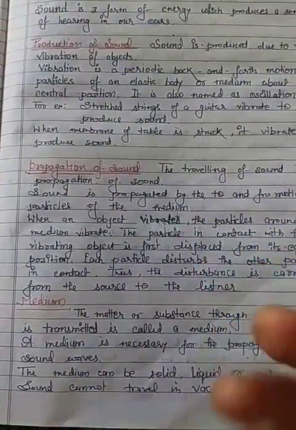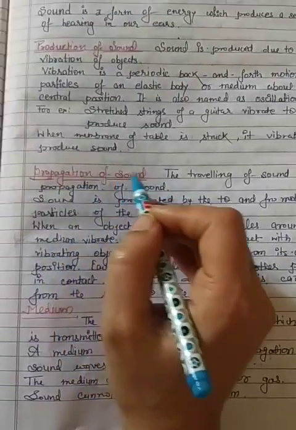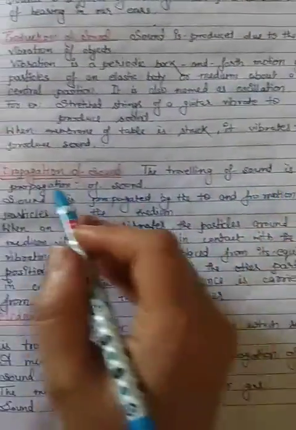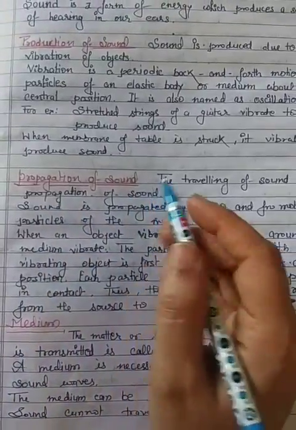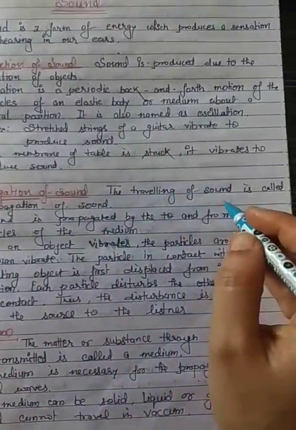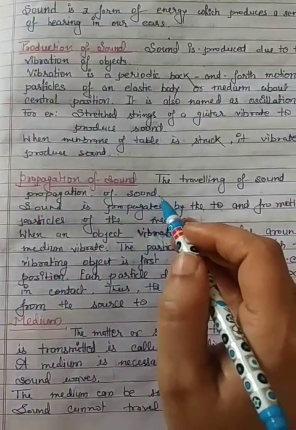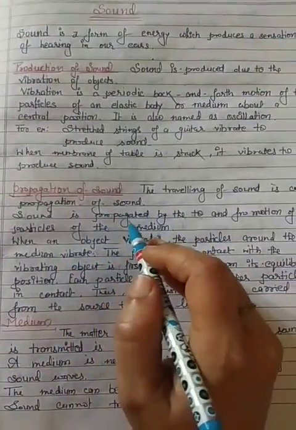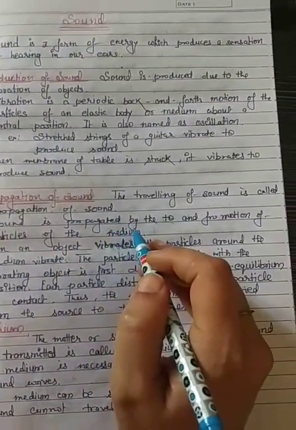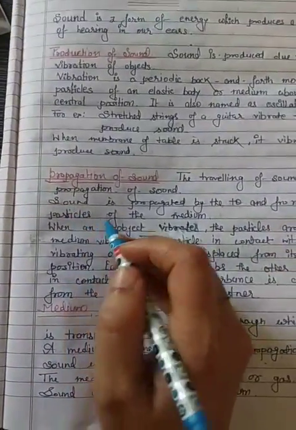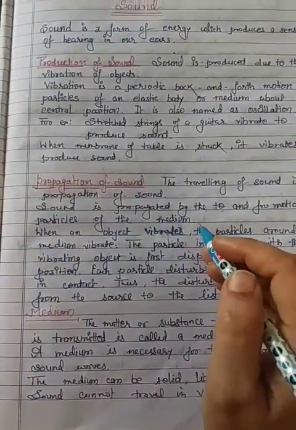Got it? Now, propagation of sound. The traveling of sound is called propagation of sound. Sound is propagated by the to and fro motion of the particles of the medium.